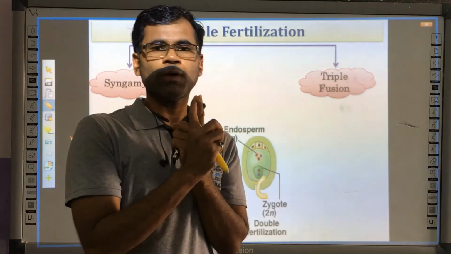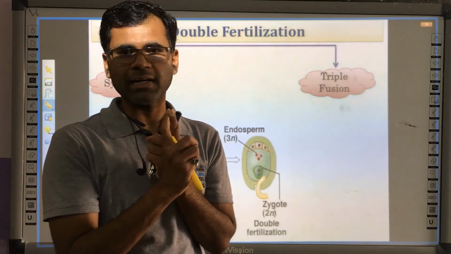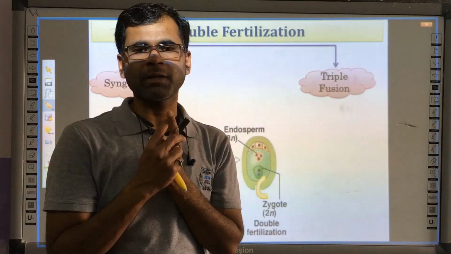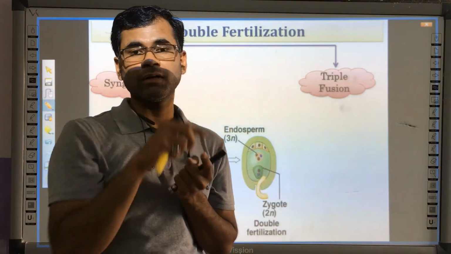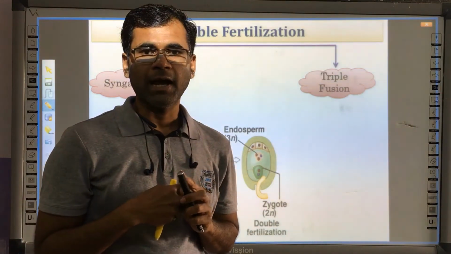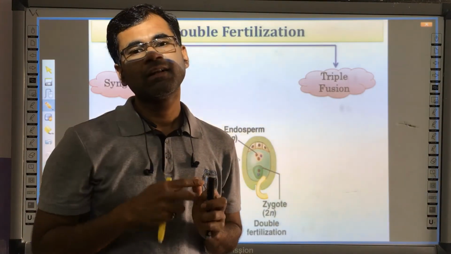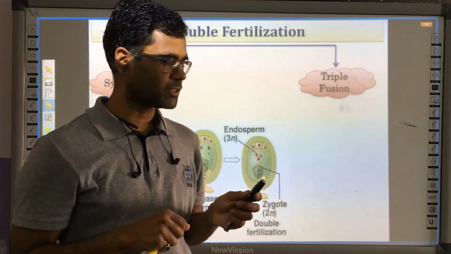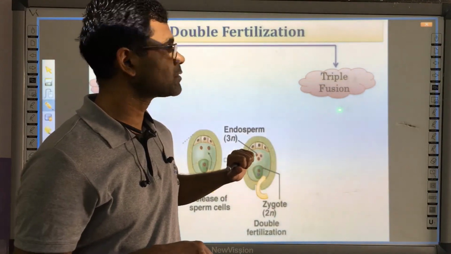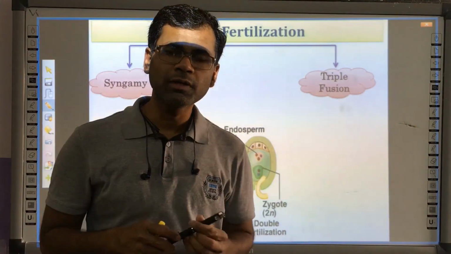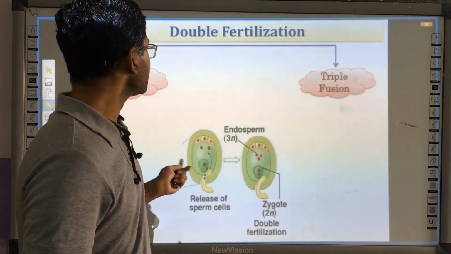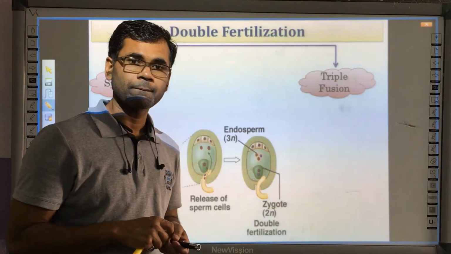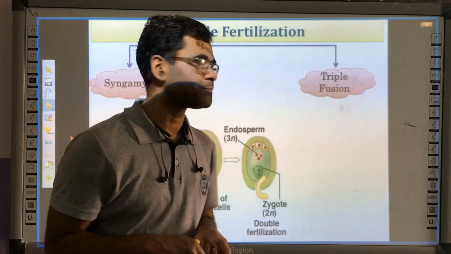The fusion of one male nucleus to the egg is called syngamy, and the second fusion is going to take place at the polar cell, the central cell. In the central cell or polar cell, one male nucleus fuses, and this fusion is called triple fusion. So in this way, there are two important events which take place in double fertilization, which is a characteristic feature of angiospermic plants. Let us see.